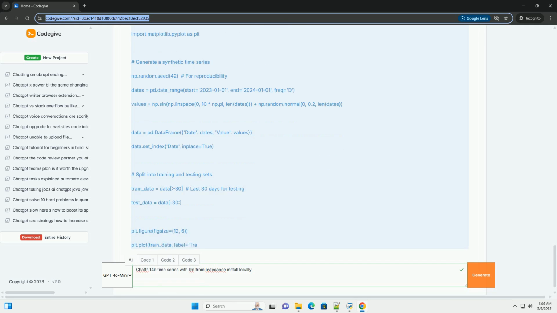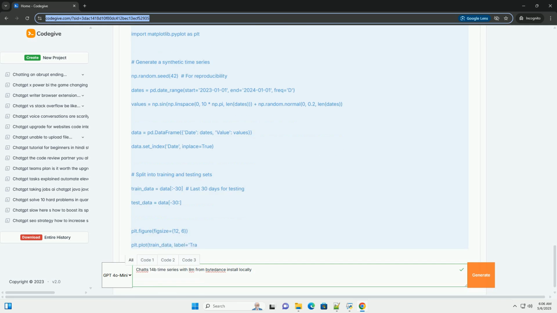Interpretability: use the LLM to explain its predictions. Ask it to provide reasons for its forecasts. This can help you understand the model's reasoning and build trust in its predictions. Dealing with missing data: LLMs are often better at handling missing data than traditional time series models. You can include the missing data in the prompt with a placeholder value, for example NaN, and ask the LLM to impute the missing values.